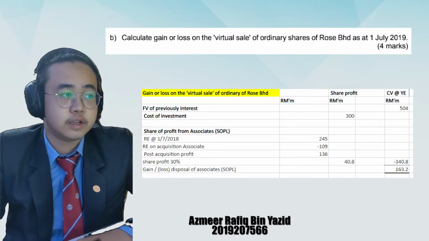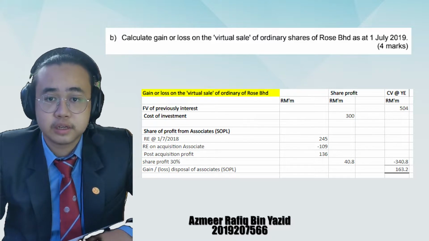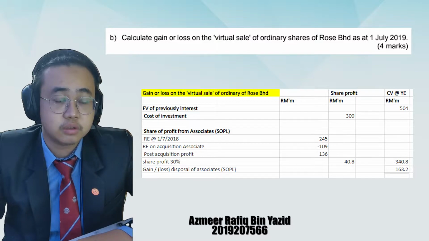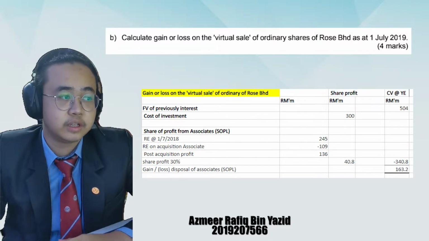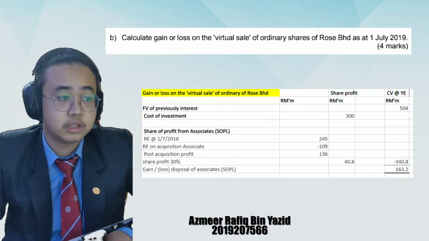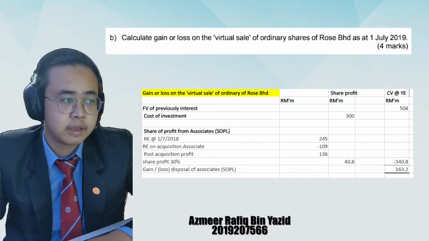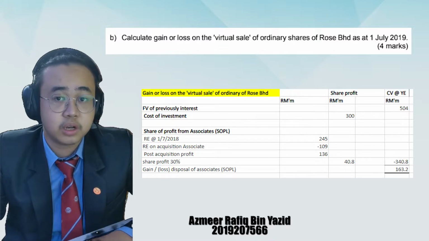First, we need to find the fair value of the previously held interest, which is 504 million. Next, we need to find the cost of investment, which is 300 million, which we need to subtract in the next step. So next, we need to find the share of profit for the associate, so we need to find the retained earnings on 1st July 2018, which is 245 million. And for the retained earnings on acquisition of the associate, we need to subtract 109 million.